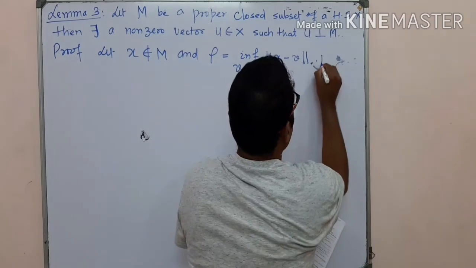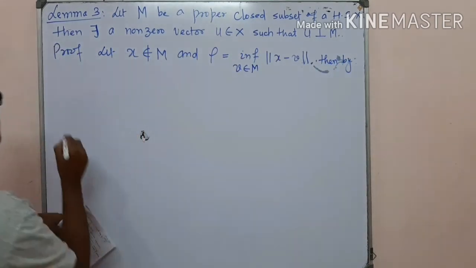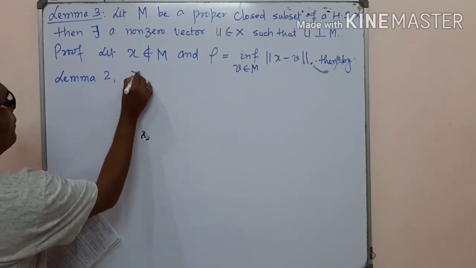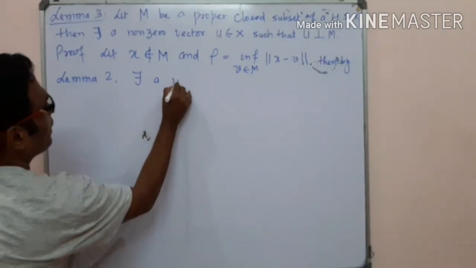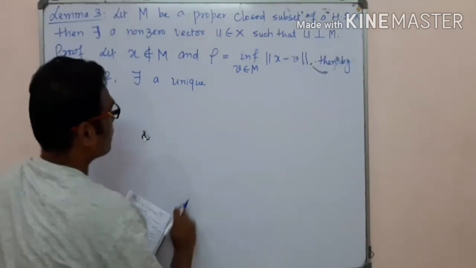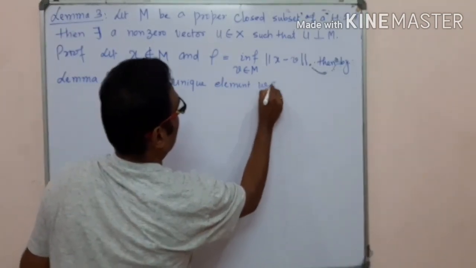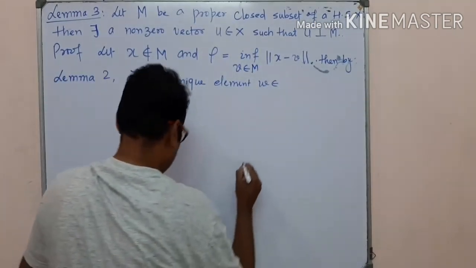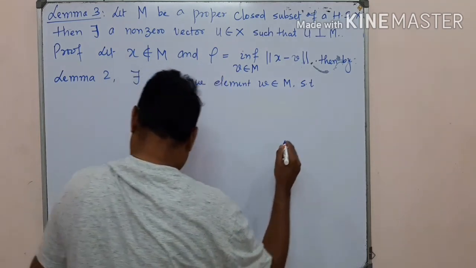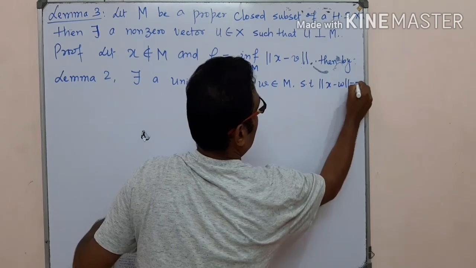Then by lemma 2, there exists a unique element w belonging to M such that the norm of x minus w is equal to rho.